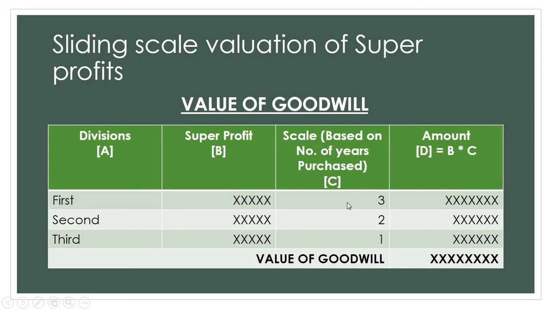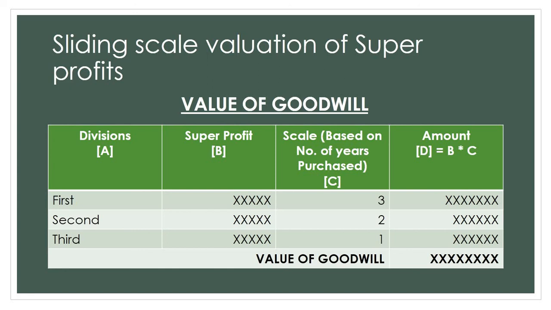The third technique that we have is annuity method of valuation of super profits. Here you don't have to do a lot, because the annuity value will already be given, you just have to multiply the annuity value with super profits. They will give you in the problem that goodwill is based on the annuity value of so and so of super profits. So you'll take super profit, multiply it with the annuity value given in the problem. I will also teach you all how to find out annuity value if the time permits. Okay. So another simple method, you just find out the value of goodwill by multiplying super profits with the annuity value, plain and simple.